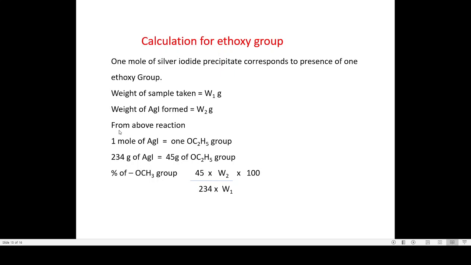And we know from the reaction 1 mole of AgI corresponds to 1 mole of ethoxy, and calculating the molecular mass of AgI and ethoxy, 234 grams of AgI corresponds to 45 grams of ethoxy group, and the percentage of the ethoxy group is as follows. So these are the steps by which we are going to calculate the ethoxy group.